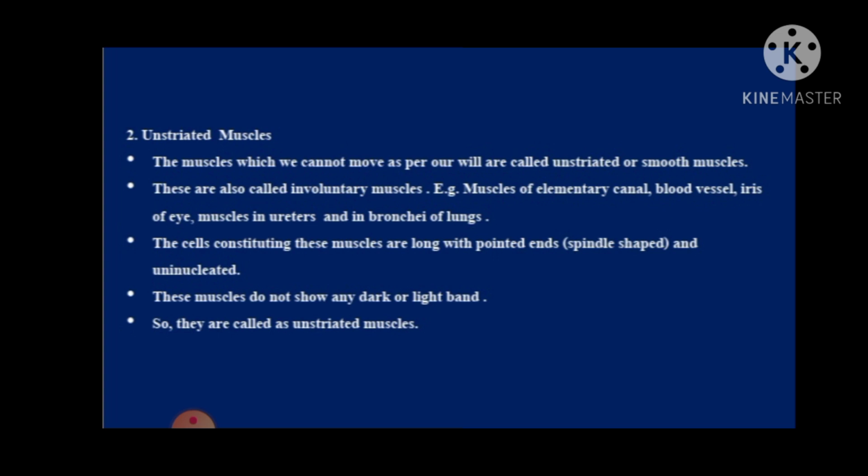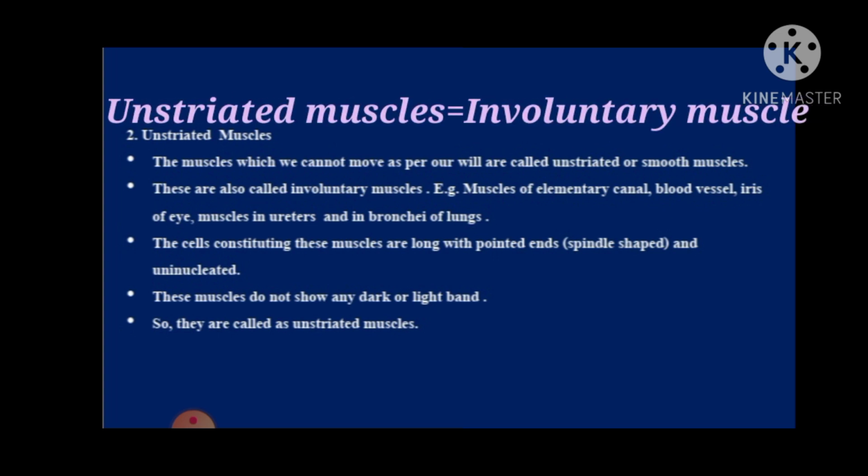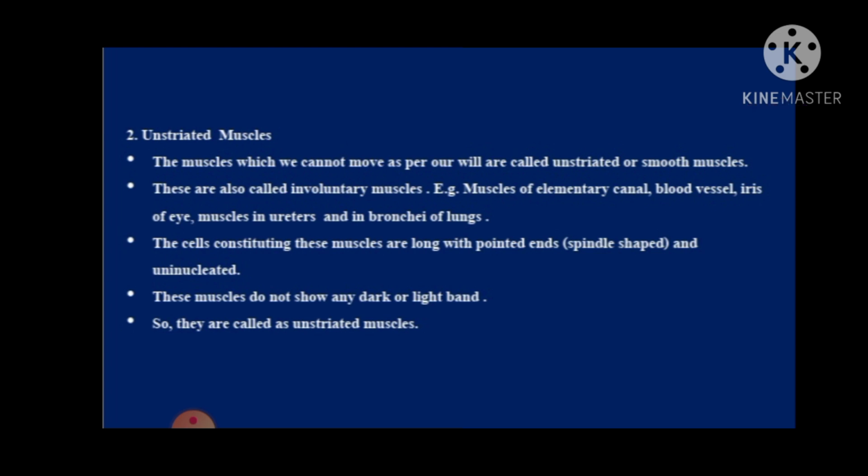So students, unstriated muscles are also known as involuntary muscles, unstriped muscles, or smooth muscles. And now you know the reason why they are called so. They are called unstriped or unstriated because there are no light or dark bands present in them. And since there are no bands, they look smooth, so they are also known as smooth muscles.